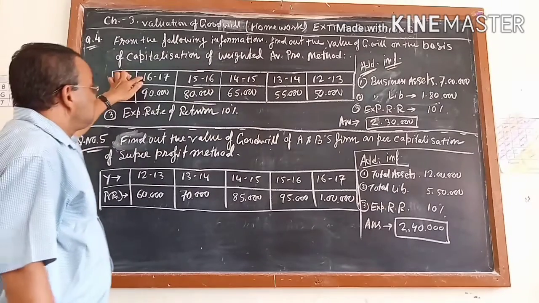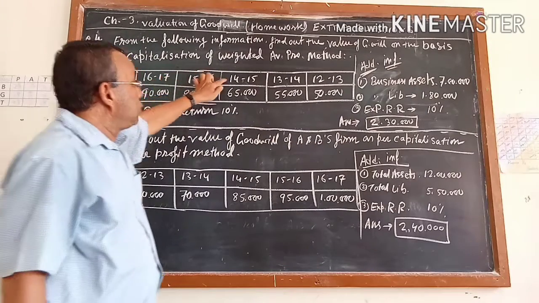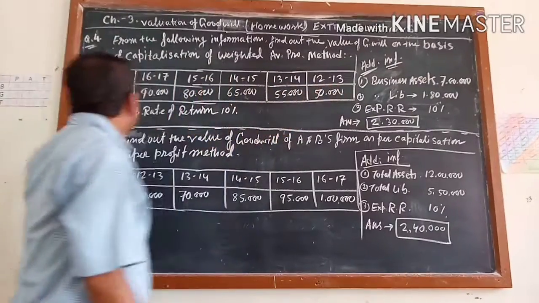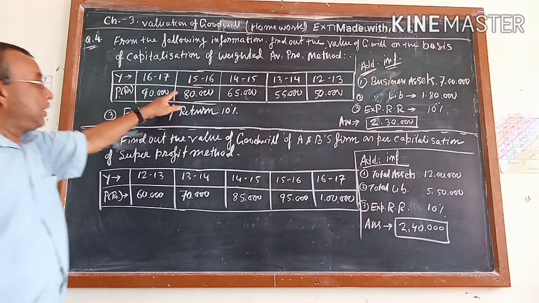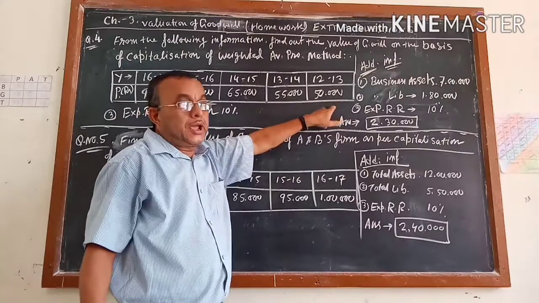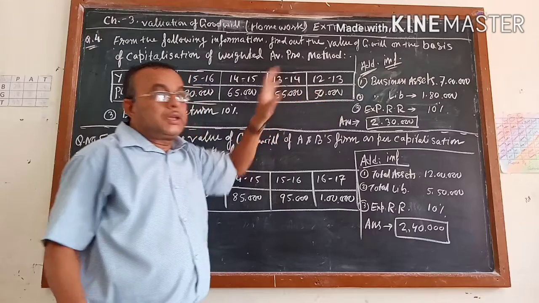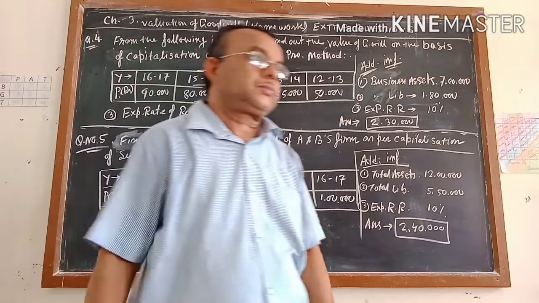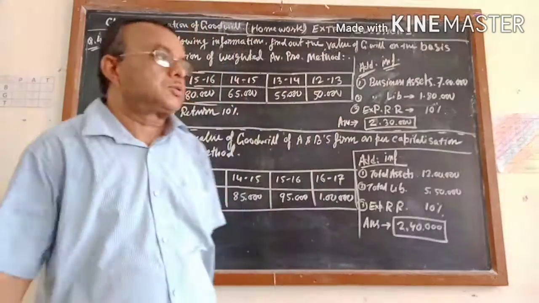Here the years are 16-17, 15-16, 14-15, 13-14, 12-13. The profits are 90,000, 80,000, 65,000, 55,000 and 50,000. See, my target every time is to make you confused, but don't be confused.